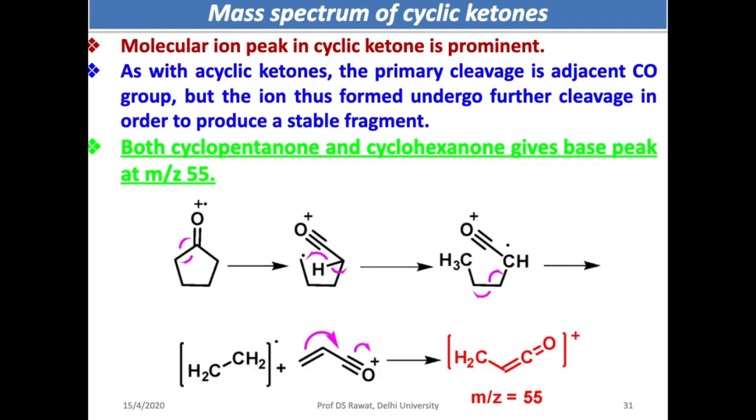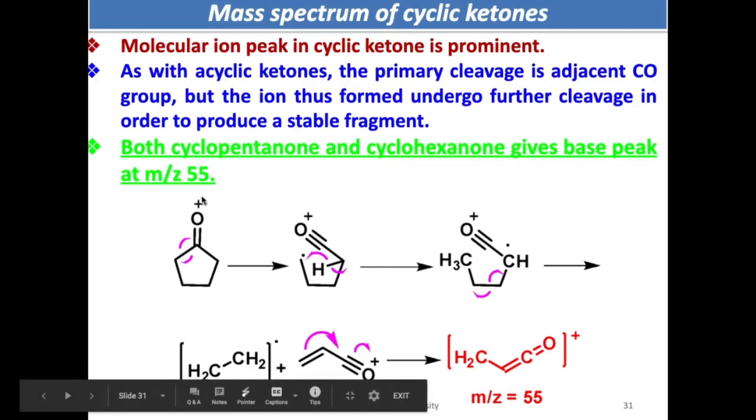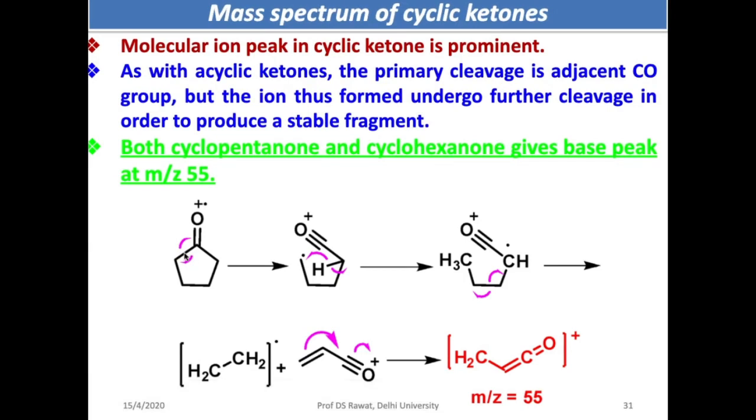So if we move to the next one, the cyclic ketones. Cyclic ketones also have an intense molecular ion peak, but it undergoes ring opening. So if you look at the cyclopentanone here, once you generate the radical cation, this one electron moves to this side and one electron moves to this side. So what you get? You get a triple bond over here because one electron was already there. So you have a radical here, and this hydrogen moves to this side, you get a radical over here.